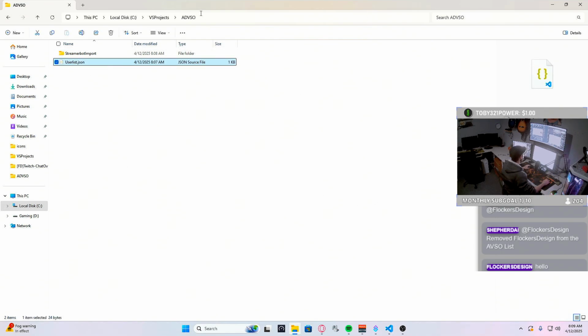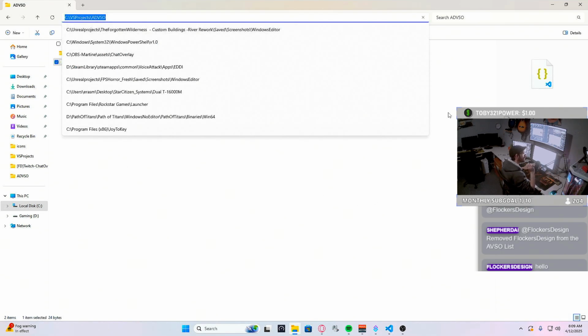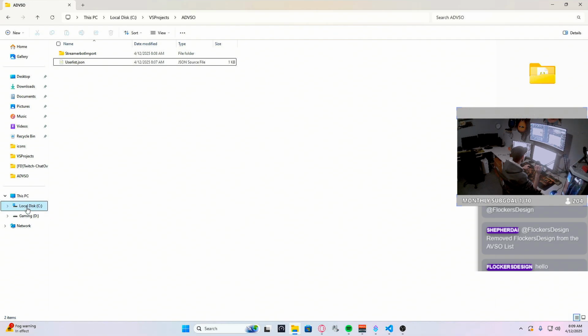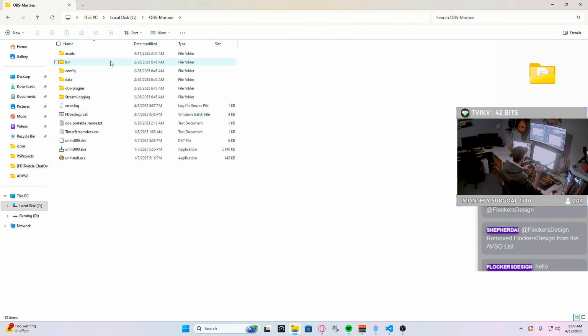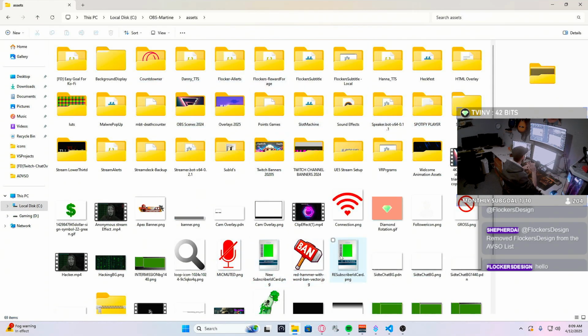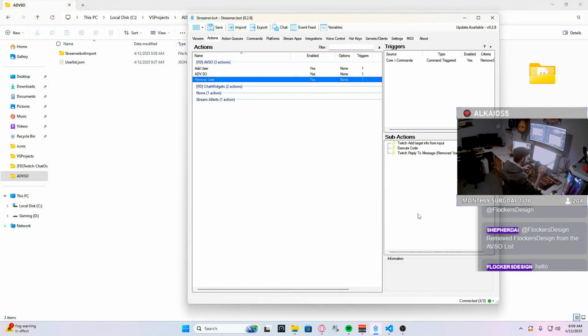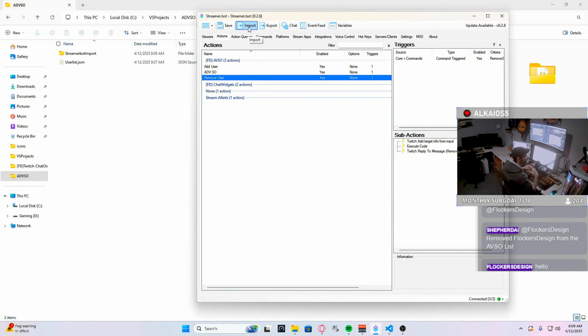All right, so get this in the location where you want to keep it. I always personally have it in an asset folder inside my OBS where I have all my crap. So that is where you want to put it. Once you have that done, just open it, of course. And we all know how to import, so I don't have to show you how to do that.